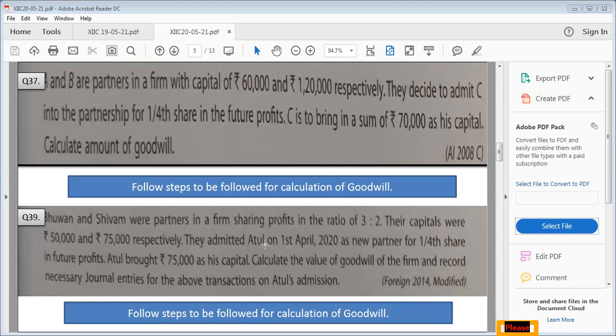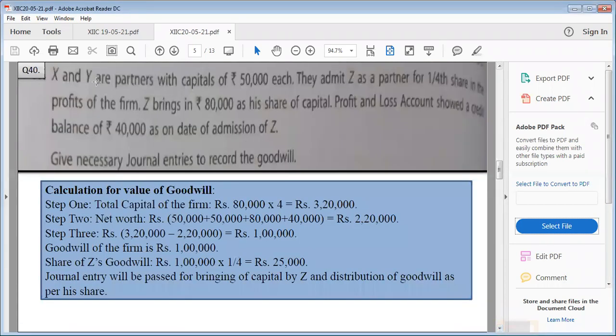Second journal entry, Atul's current account debited to Bhuvan's capital, to Shivam's capital. And whatever will be his share of premium for goodwill will be distributed among Bhuvan and Shivam in the ratio of 3:2. Okay. Now, question number 40.